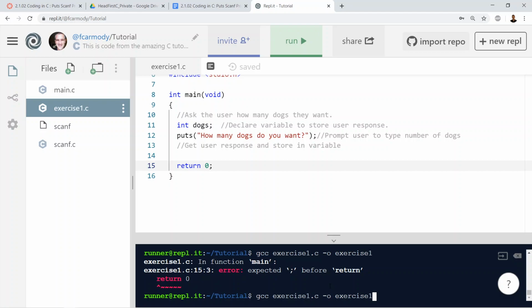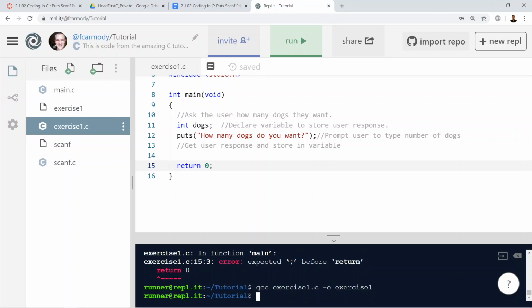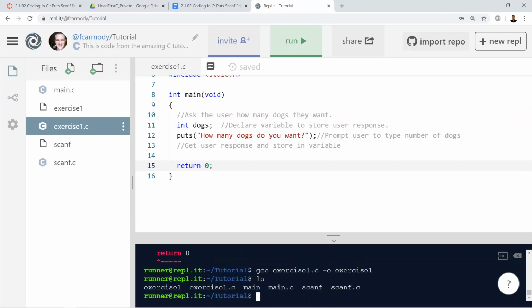So up arrow so I don't have to retype it, enter. Okay, so now it actually compiled, and notice that exercise1 popped up here in my file list. Now this interface is kind of funky. If I want to see the files that are actually right here, I can just go ls for list, and I can see all the files that are in my current folder.